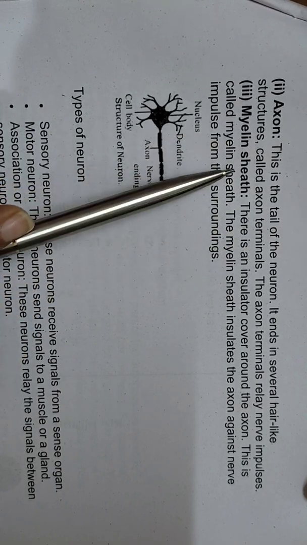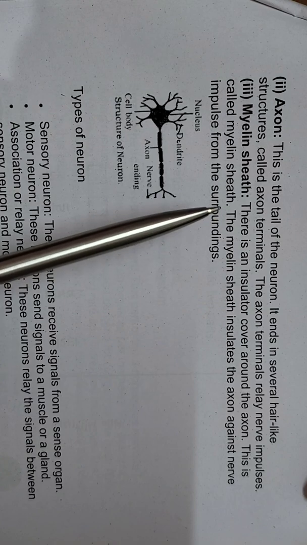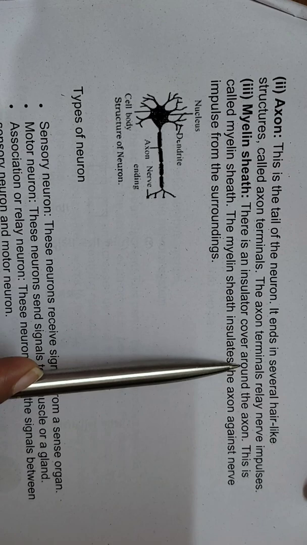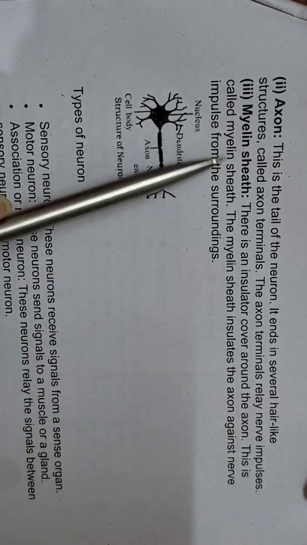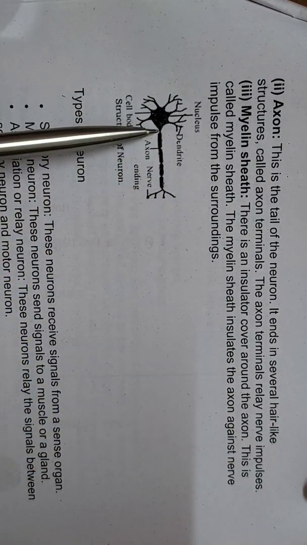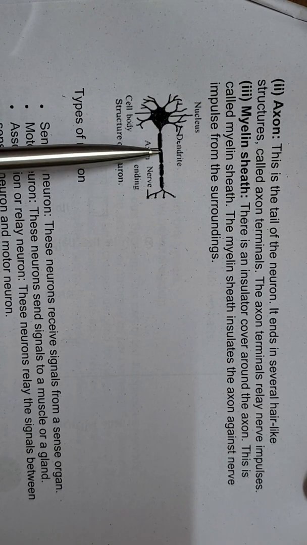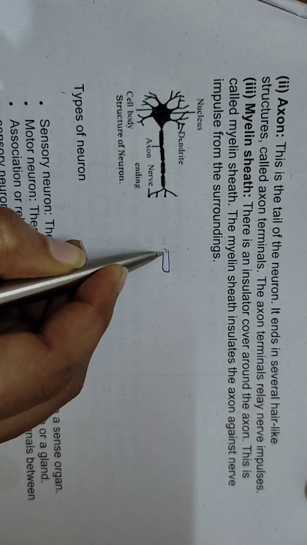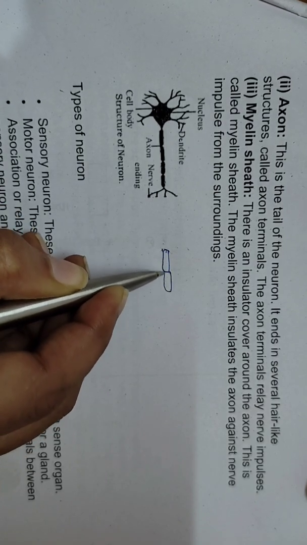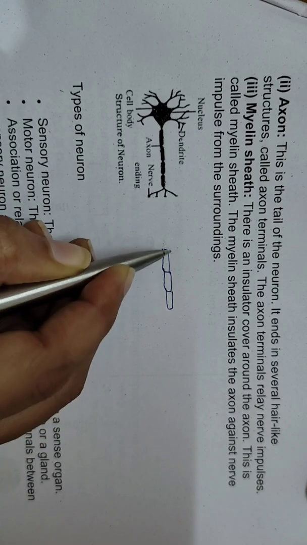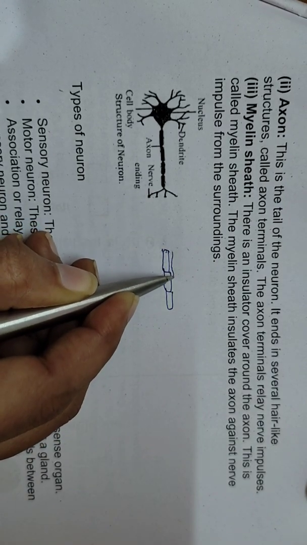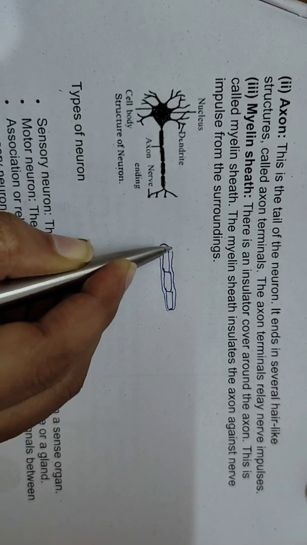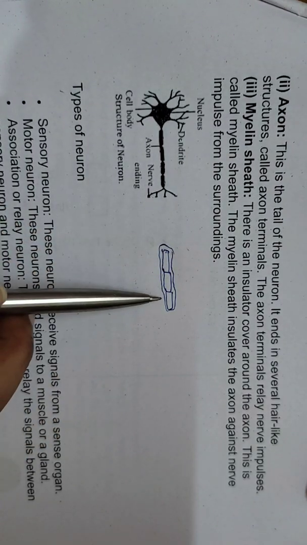Then the third one is the myelin sheath. What is the myelin sheath? There is an insulator cover around the axon. This is called the myelin sheath, right? Here, as it is a black and white print, you might not be able to see it clearly, but if I draw it, you can see this kind of axon structure, and around it there will be a layer like this. That is called the myelin sheath, right?